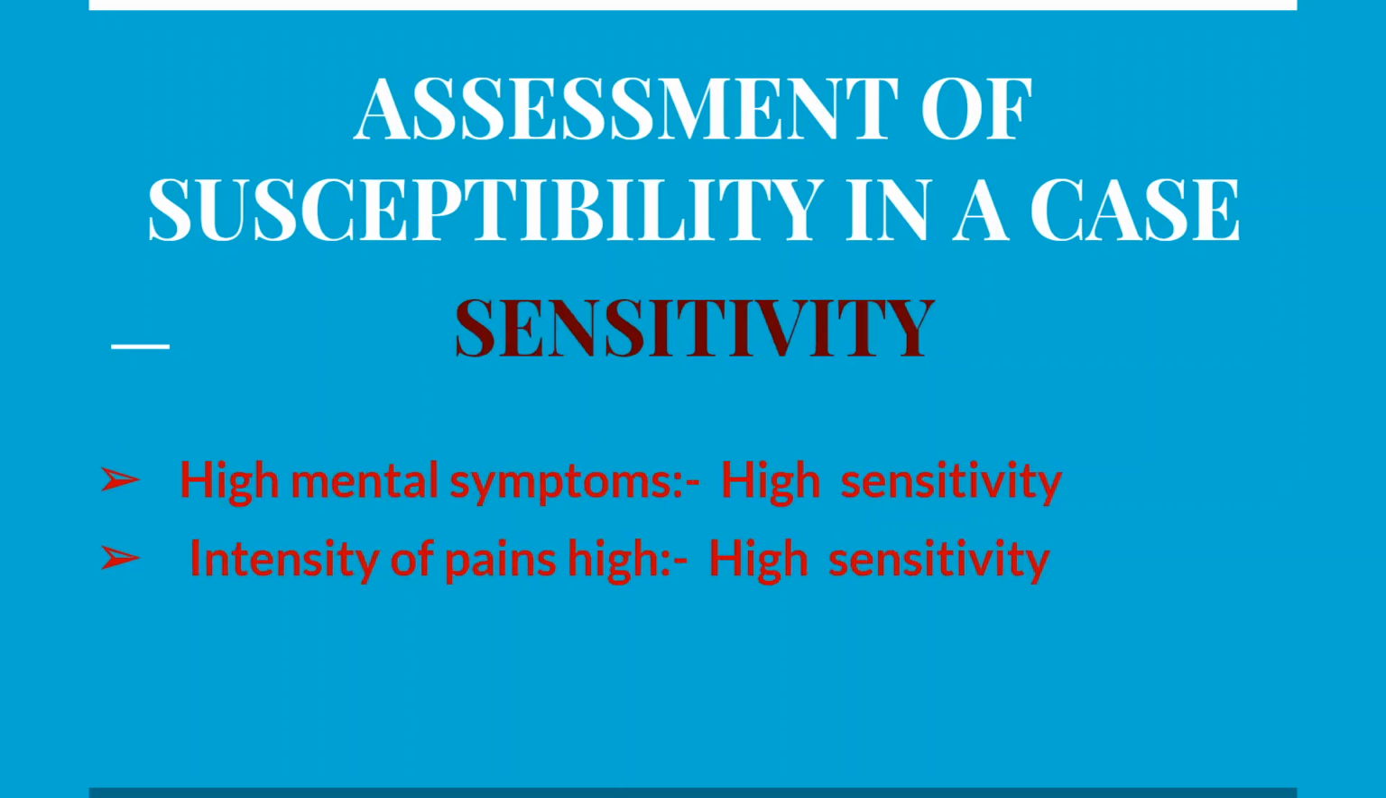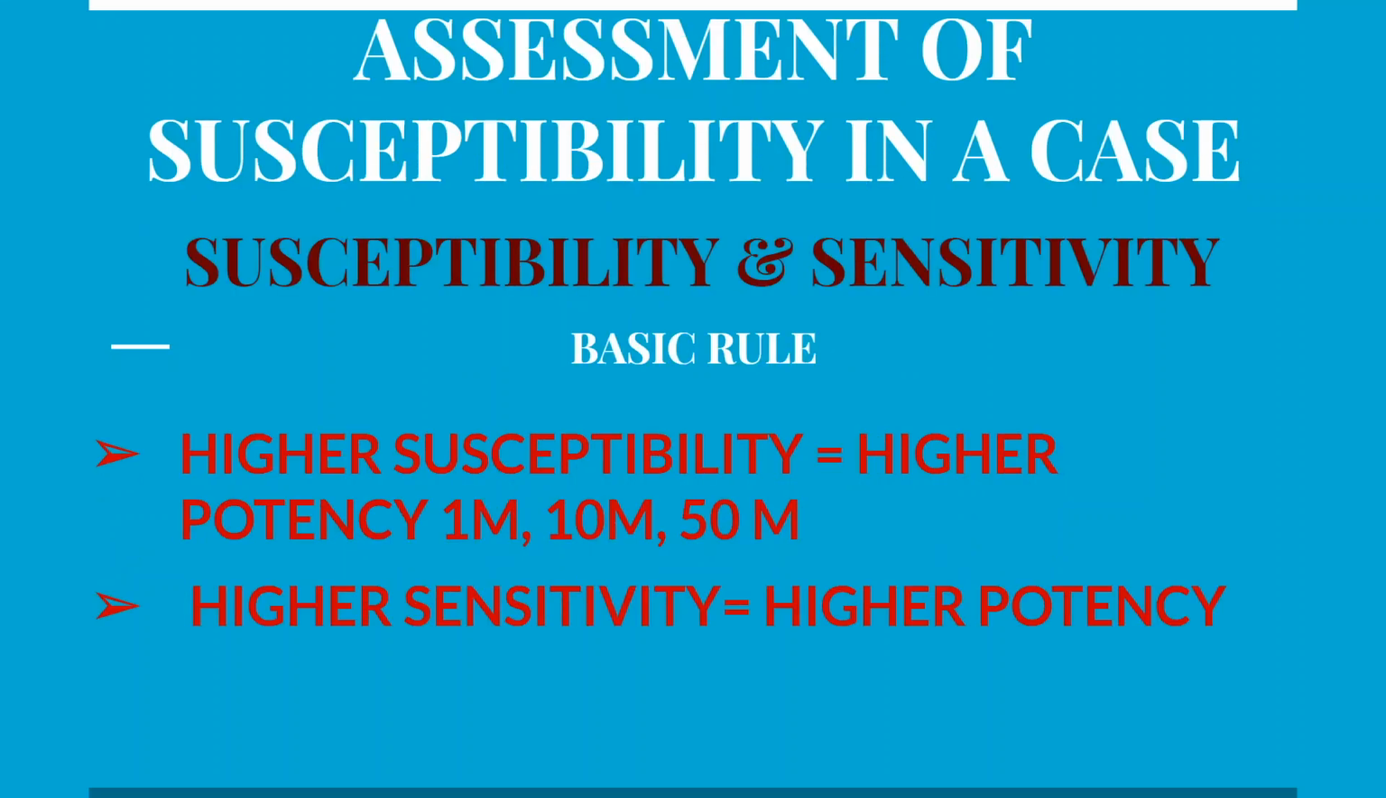So we go further. Sensitivity. What do we mean by sensitivity? We consider a person is very sensitive when the person is having very high emotional and mental symptoms. This indicates high sensitivity. And if there are intense pains in the patient's symptoms, it indicates high sensitivity. So the basic rule is higher susceptibility, higher potency, that is 1M, 10M, 50M. They are all high potencies. Higher sensitivity, higher potencies.